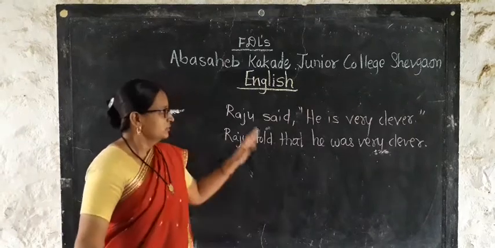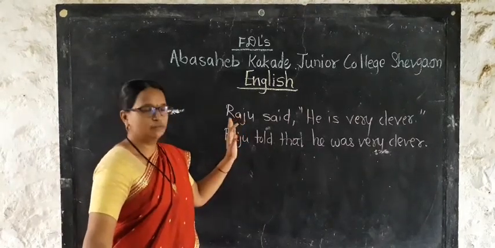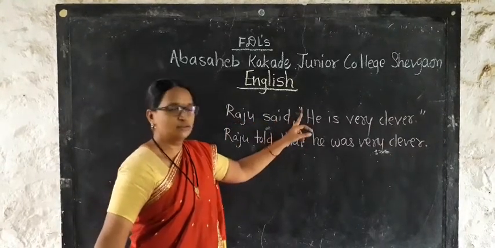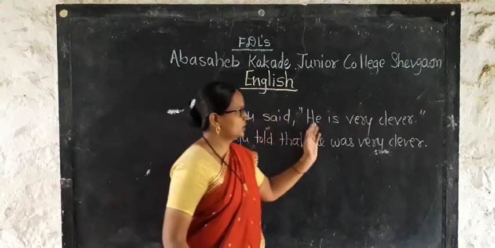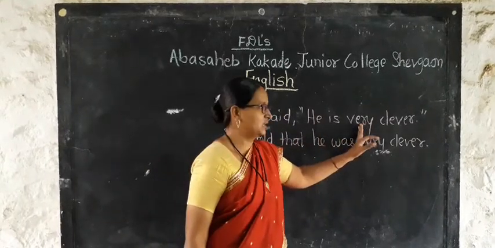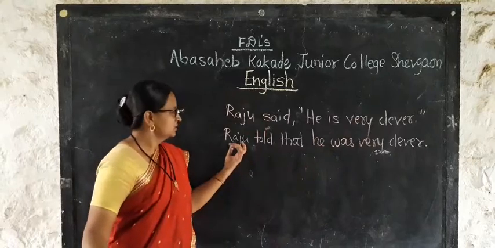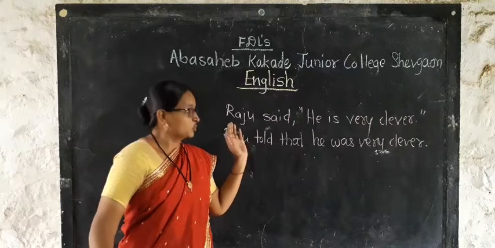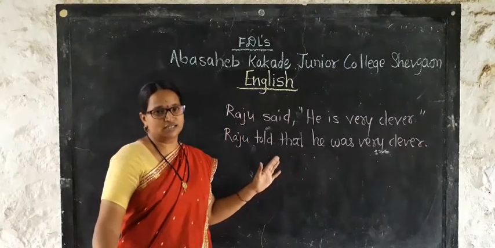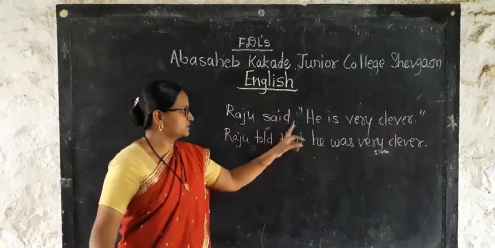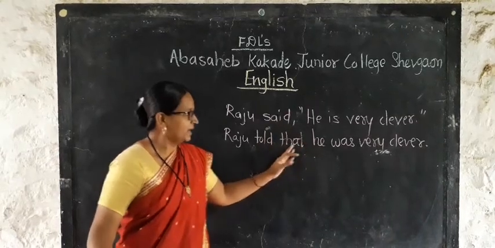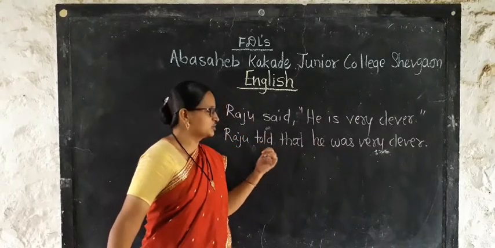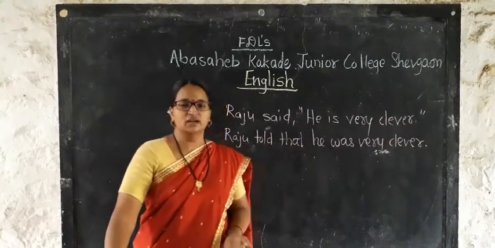And see the first sentence, here when we read the sentence Raju said, then we have a comma, again a double inverted comma, and in the double inverted comma we have given one sentence. See the second sentence, Raju told that, here commas are removed from the sentence and that particular sentence is joined with that, and here the tense is also different. So the sentence Raju told that he was very clever.